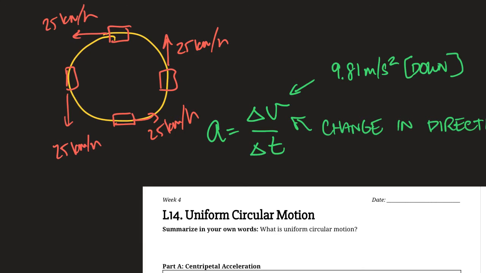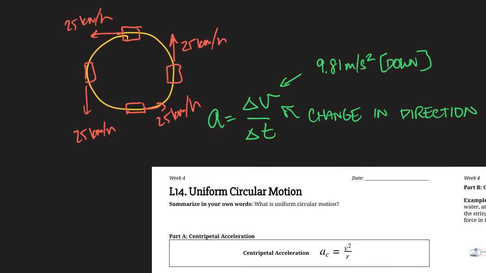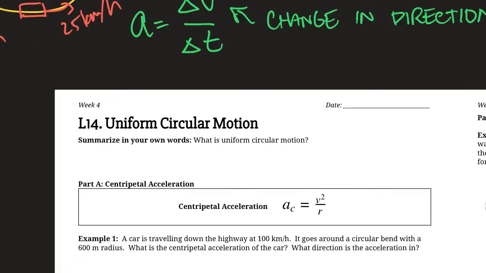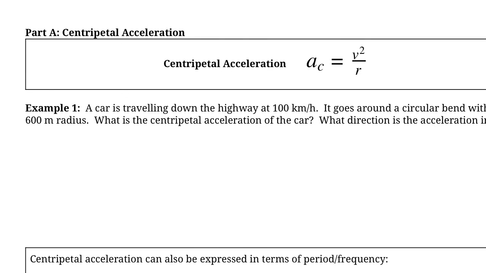This type of acceleration has a special name. It's called centripetal acceleration, which you'll see right down on the page below. And the equation for it is, if you start with this definition of acceleration and you do a little bit of algebra having to do with a constantly changing direction in the path of a circle, you end up with this expression for centripetal acceleration. So again, that's just the acceleration of an object traveling in a circular path.